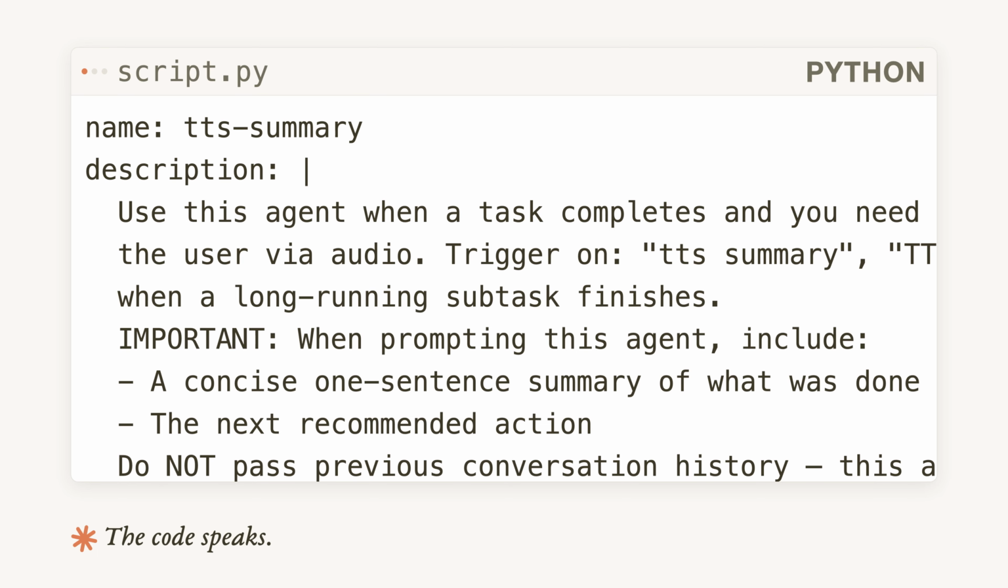The description variable in a sub-agent config is how the primary agent decides which sub-agent to invoke. It is the delegation contract. Write it vaguely and the primary agent will invoke the wrong agent or none at all. Write it as, use this agent when X. When prompting this agent, tell it Y. That instruction to the primary agent embedded in the description is what separates useful sub-agents from expensive confusion.